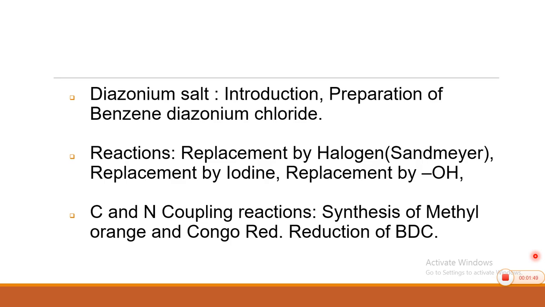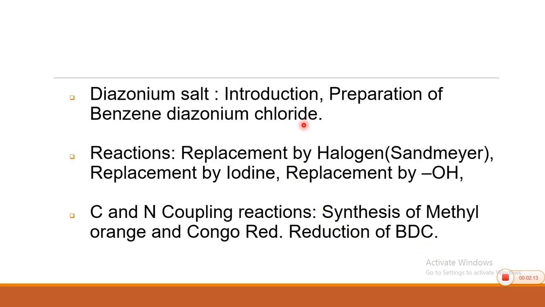Then the second category of reactions which we are going to study is called coupling reactions, and there are two types of couplings, CSO coupling and NSO coupling. In the third part of the topic, we are going to learn synthesis of some dyes, one is methyl orange, other is Congo red, and reduction reactions of benzene diazonium chloride.